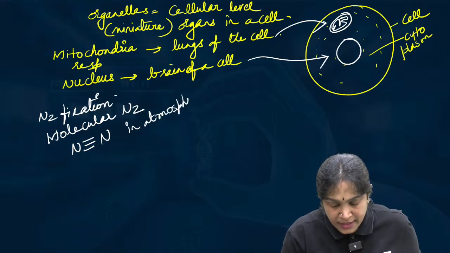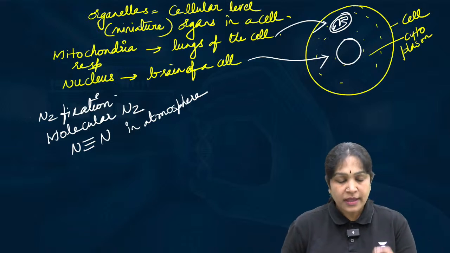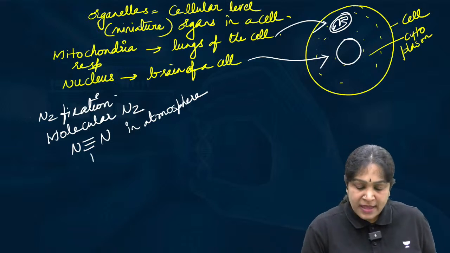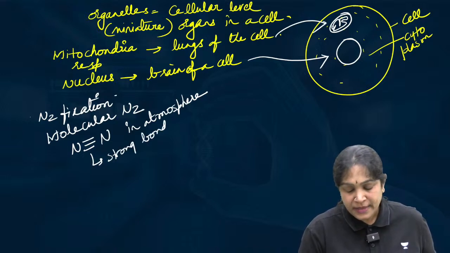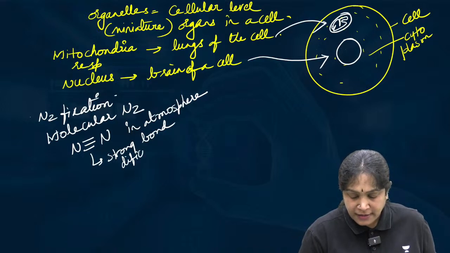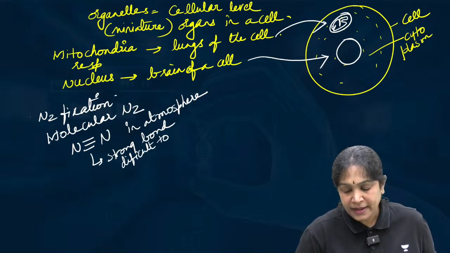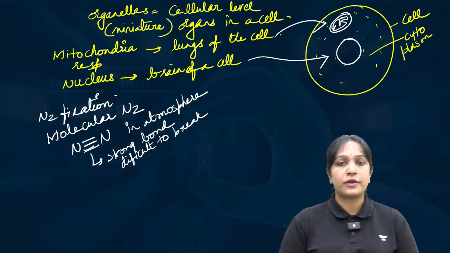Is it clear? In which form do we have nitrogen in the atmosphere? N2, N triple bond N. And this is a very strong bond, very difficult to break. It is not easy to break this bond. Clear for all of you?